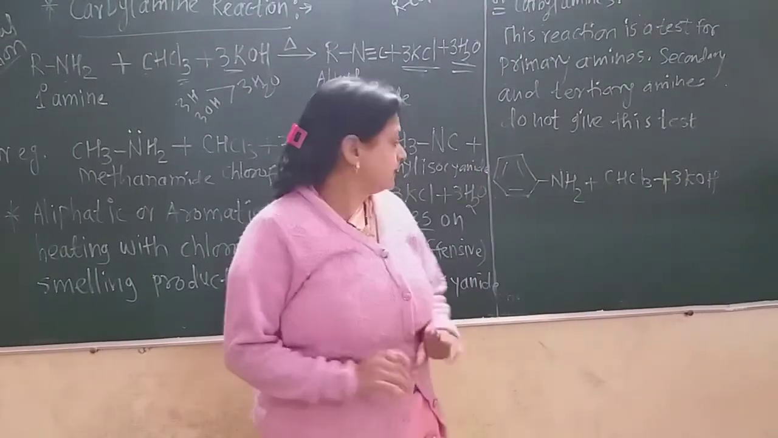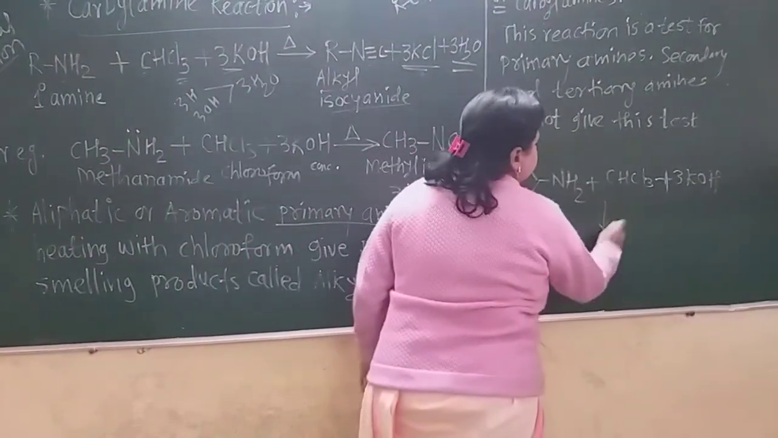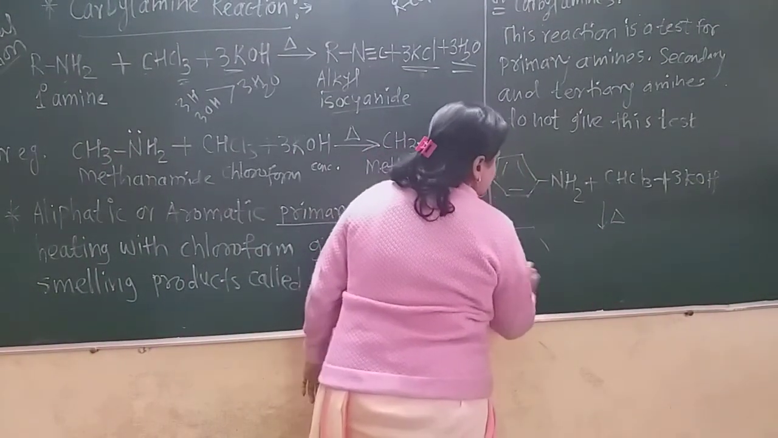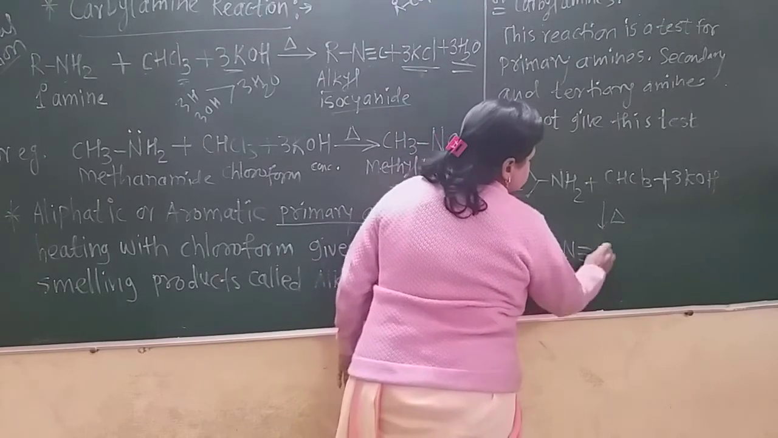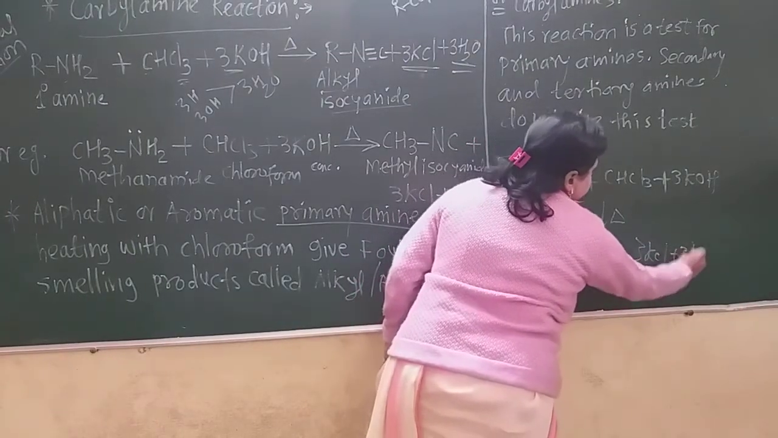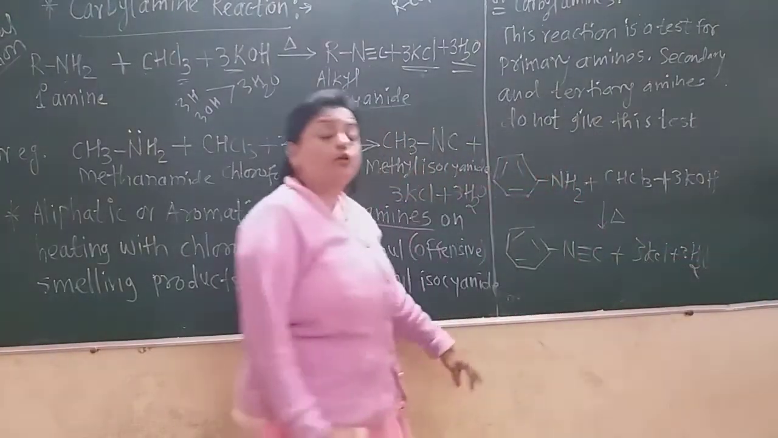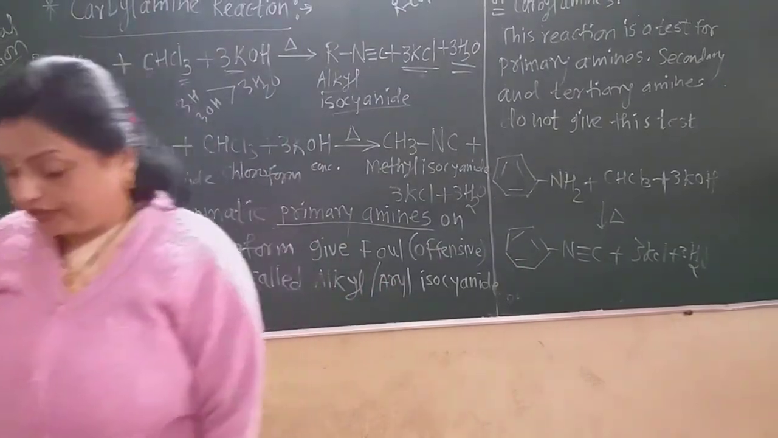These 2 important reagents are there, and only heating is required, and there is direct formation of aromatic isocyanide in this way: N triple bond C, plus thrice KCl plus thrice H2O. These are the byproducts and this is the isocyanide. So this is also a very important reaction.